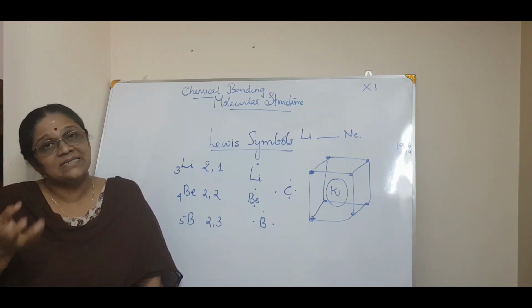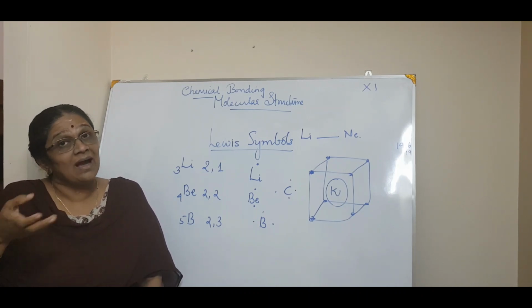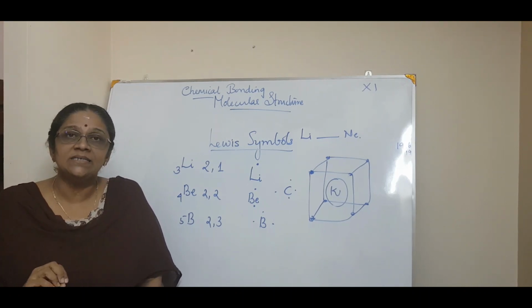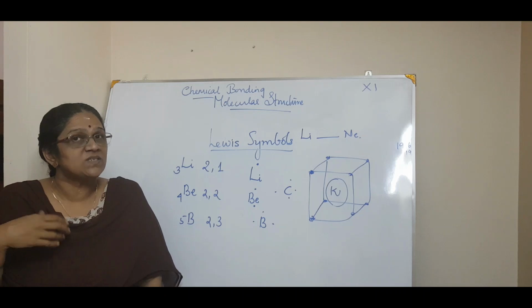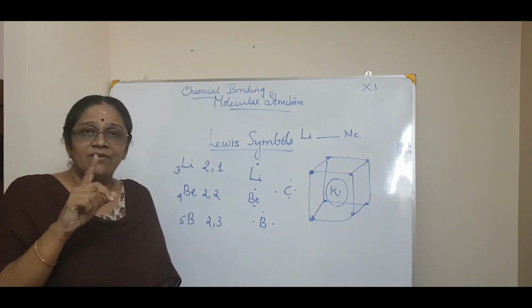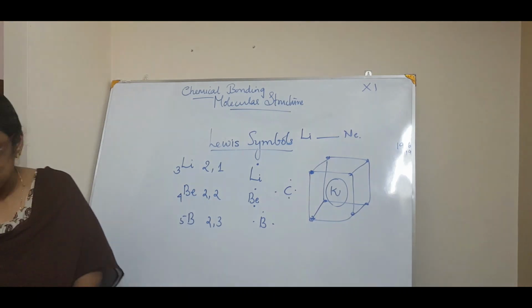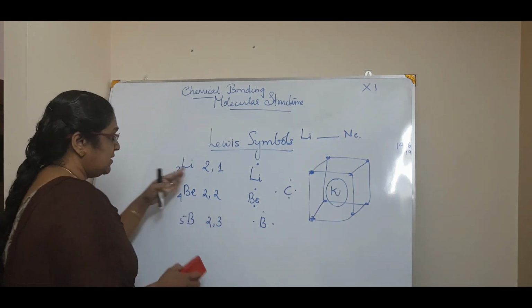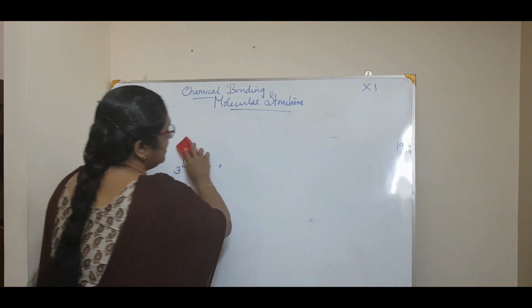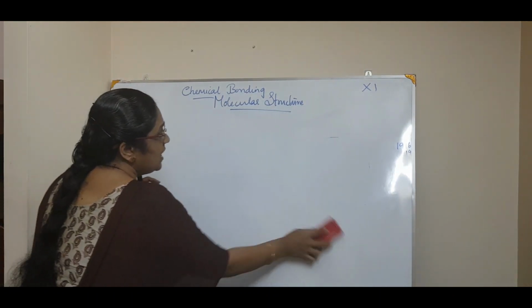Kossel applied his approach for explaining the ionic bond or electrovalent bond. Keeping that in mind, he postulated 3 or 4 postulates. And the first postulate was,